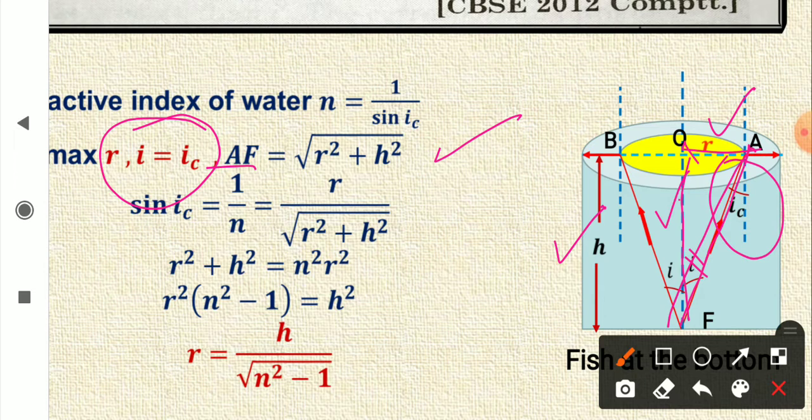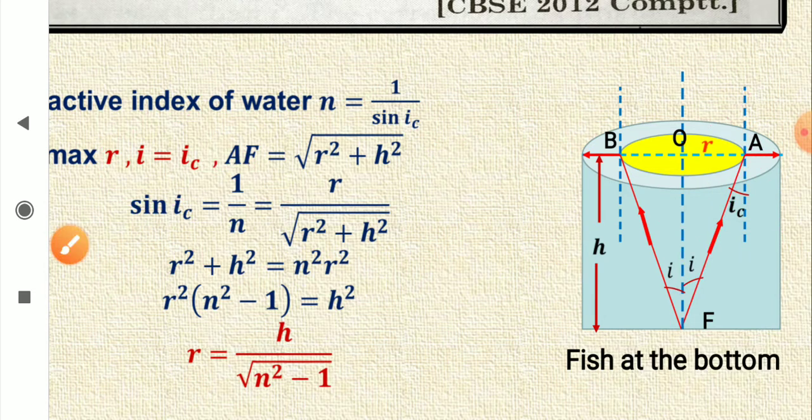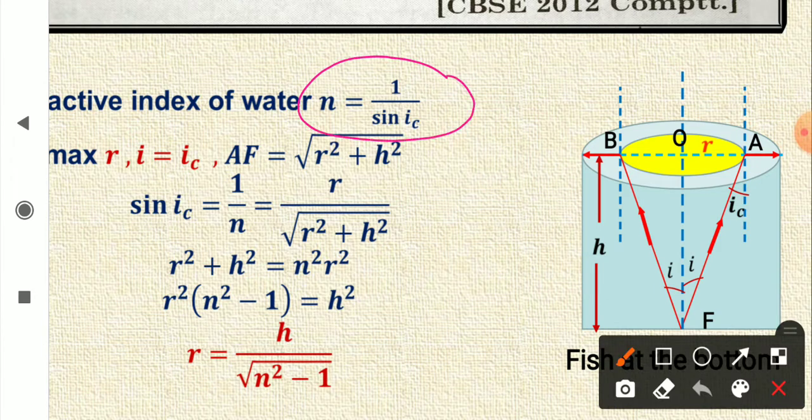And sine IC, see, from this relation, sine IC is equal to 1 upon n, and from this triangle, sine IC is equal to the perpendicular R upon hypotenuse AF, that is R upon under root R square plus H square, and just cross multiply, you'll get n square.